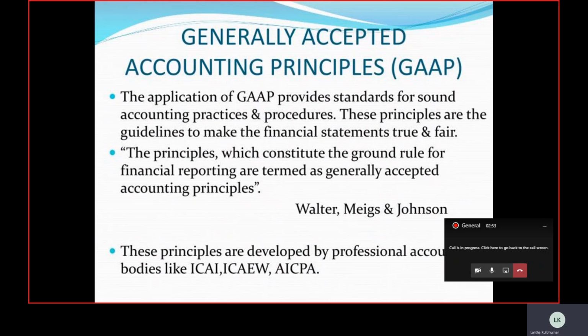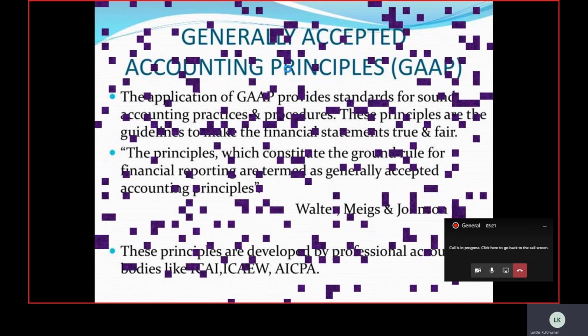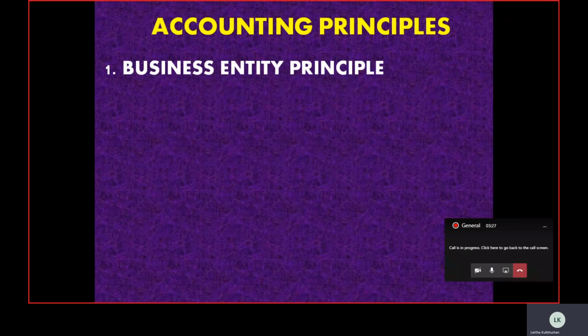Such principles and guidelines, which help accounting practices and procedures to be called sound, genuine and justifiable, are called GAAP. The full form of GAAP is generally accepted accounting principles. Now, children, we are going to discuss some important principles generally practiced in accounting, which play a major role in accounting.